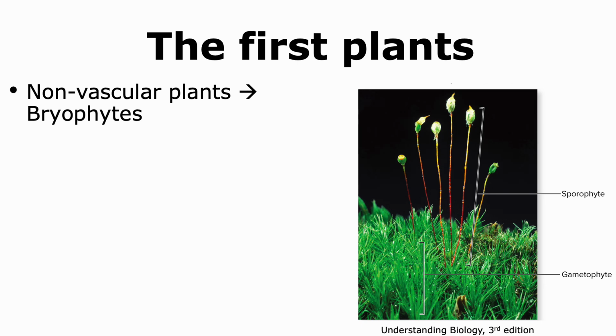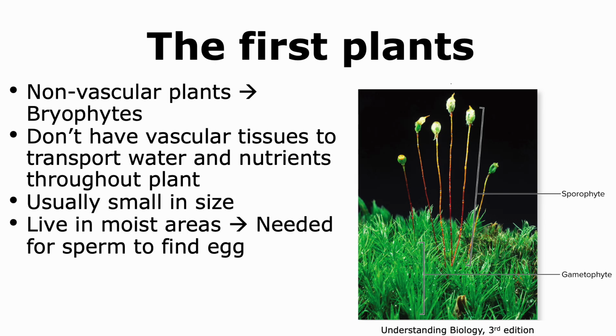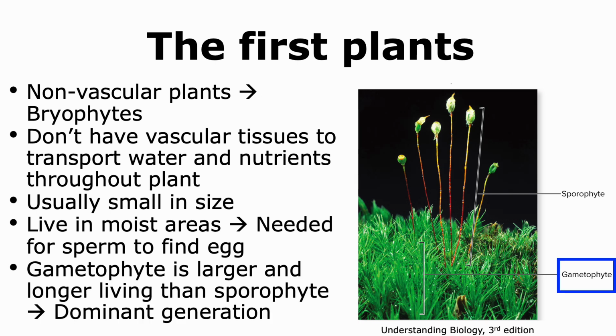The first plants were the non-vascular plants that are also called bryophytes. They did not evolve vascular tissues that would allow the transport of water and nutrients throughout the plant. Hence, they are quite small in size compared to other plants. They live in moist areas so that they can get water easily, and this water is also needed for the sperm to find eggs during sexual reproduction. In these non-vascular plants, the gametophyte is much larger in size and longer living than the sporophyte, and hence the gametophyte is considered the dominant generation.